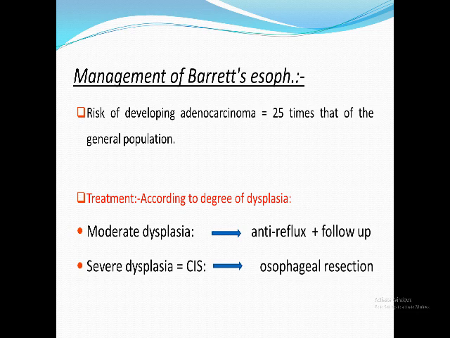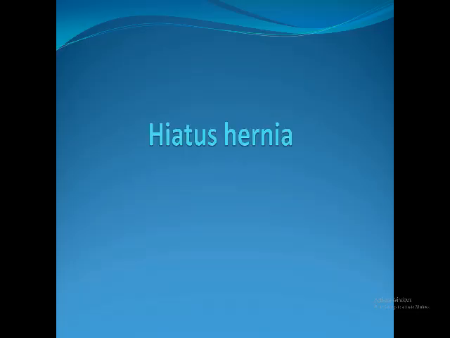But here, because it's dangerous, you have to know the common and you have to exclude the dangerous. Because Barrett's esophagus is dangerous and exposes the patient to adenocarcinoma, I have to know it very well. I have to know how to diagnose and how to treat. I told you how to treat. We have to do endoscopy, take a biopsy. Moderate dysplasia: anti-reflux plus follow-up with endoscopy. Severe dysplasia, we consider it as carcinoma in situ, so the treatment is esophageal resection. This is the first and main part of our lecture, which is gastroesophageal reflux disease.